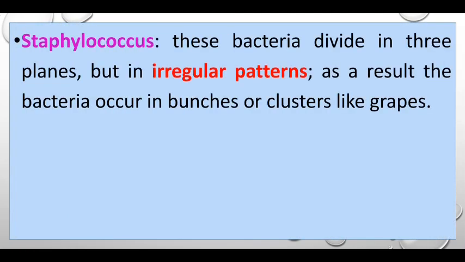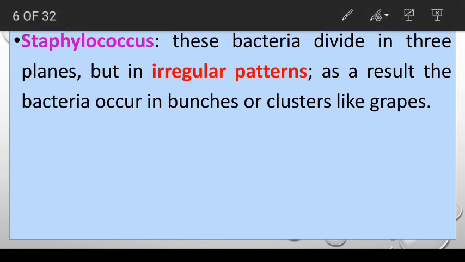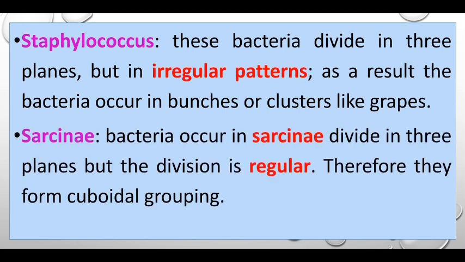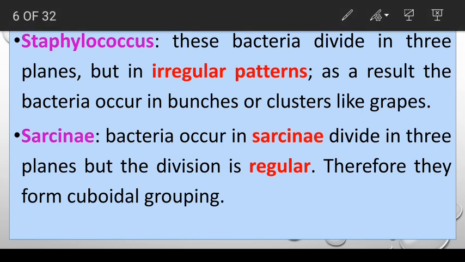We will see these in the image. Staphylococcus. These bacteria divide in three planes but in irregular patterns. As a result, the bacteria occur in bunches like a cluster of grapes. This is called Staphylococcus. Then Sarcina. Sarcina bacteria divide in three planes, but the division is regular. Therefore, they form a cuboidal grouping, a cube-like appearance.